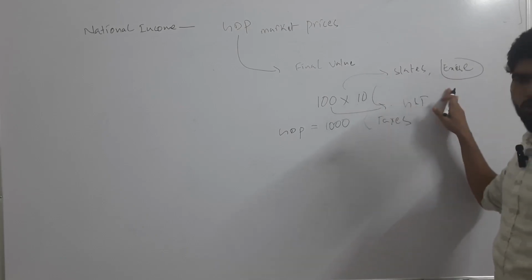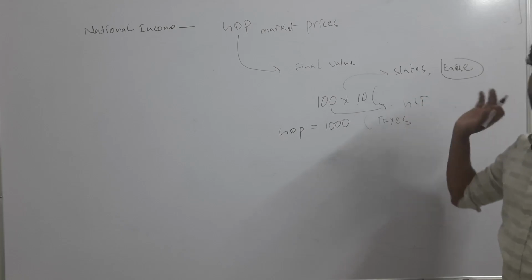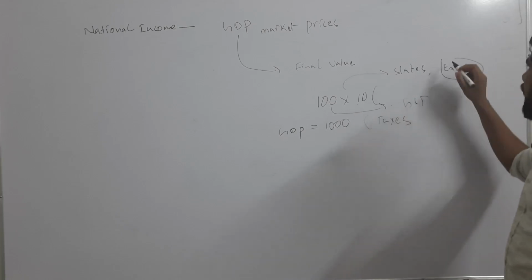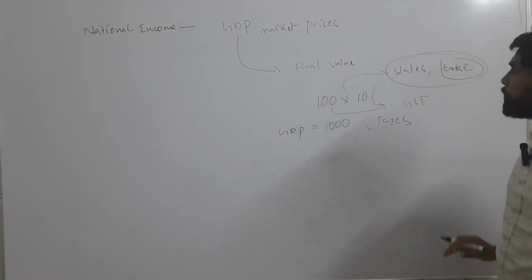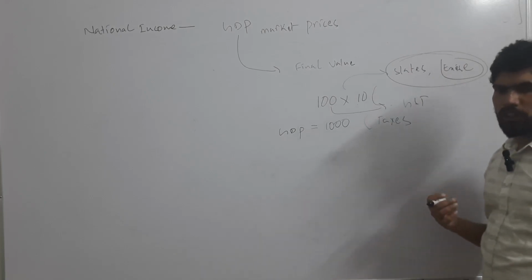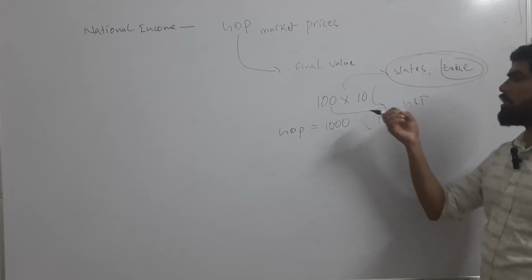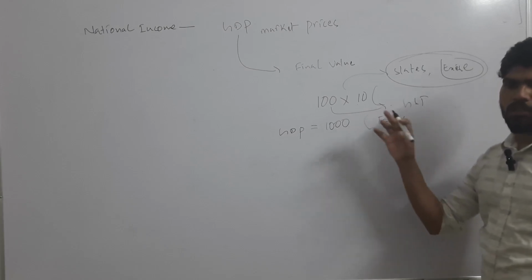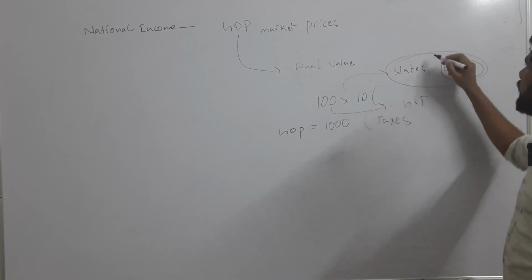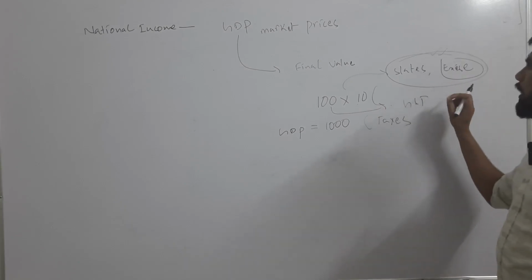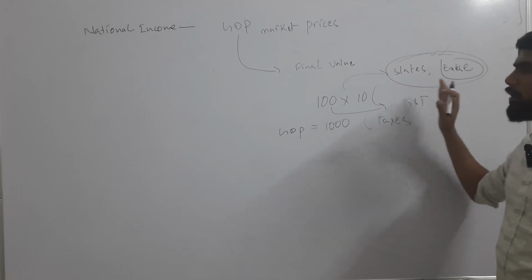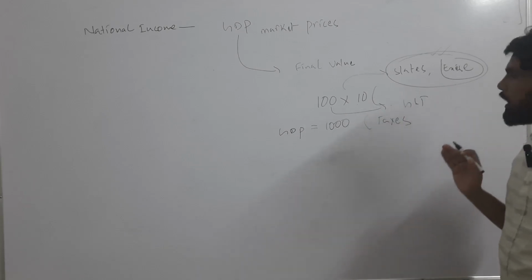They have been imposed after the production, so the taxes are added on later. To understand the actual cost of producing goods and services, we have to remove these taxes from the value of goods and services.